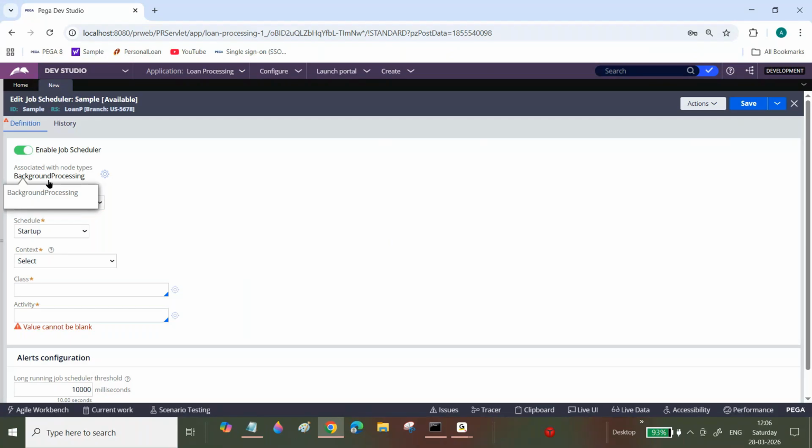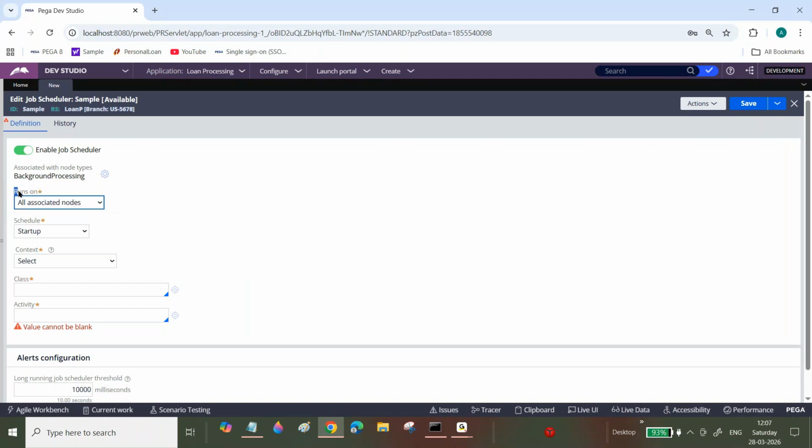Do you know what the different background jobs are? People will ask you that. At that time, you need to say, okay, I know job scheduler, I know queue processor, I know file listener, I know email listener. Okay, what is the node type? The job schedulers will execute on the background processing node type.